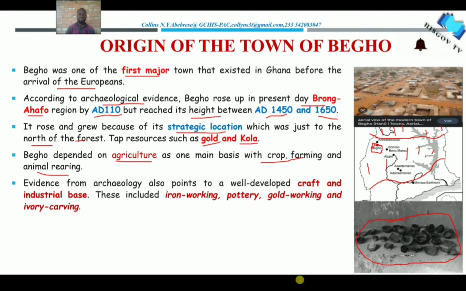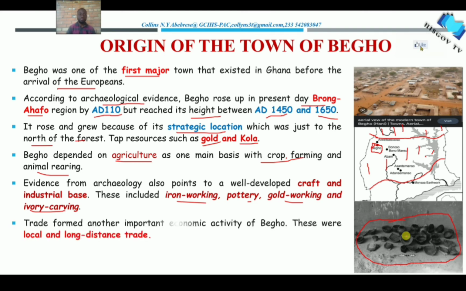Some of these crafts were iron working, pottery, gold working, and ivory carving. The archaeologists' discovery of these items in Bego also suggests that the people were not only engaged in agriculture, but also in the production of these crafts.